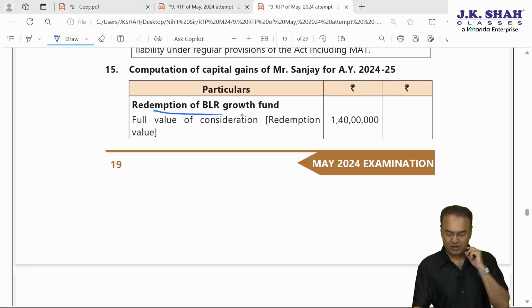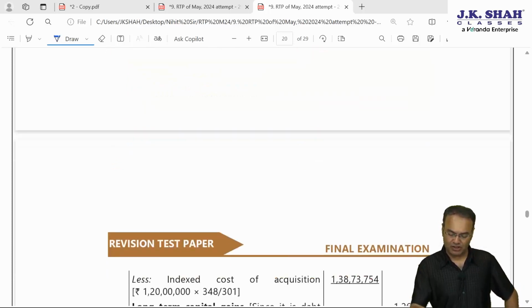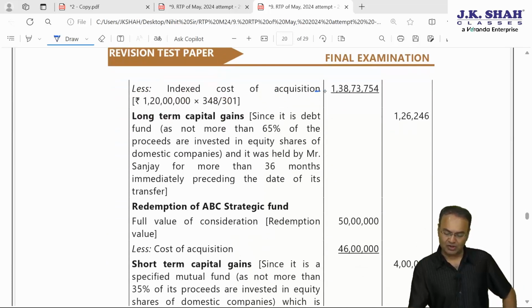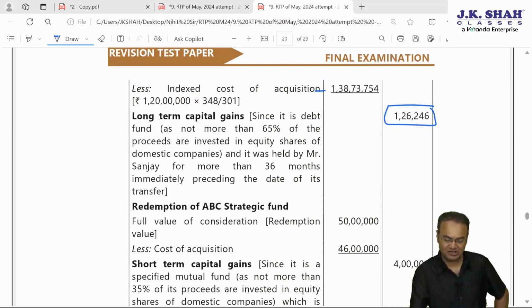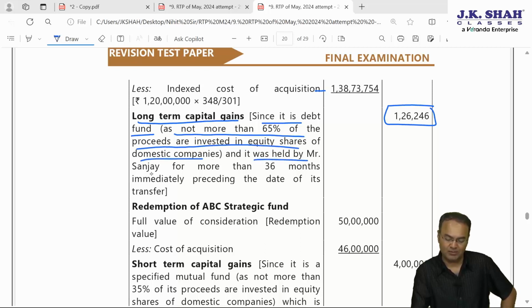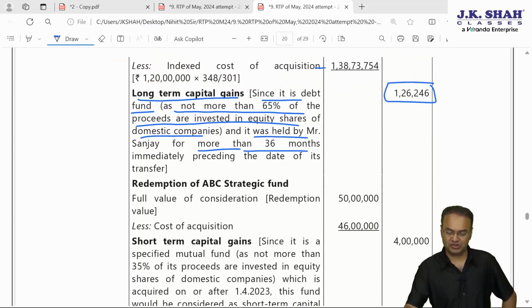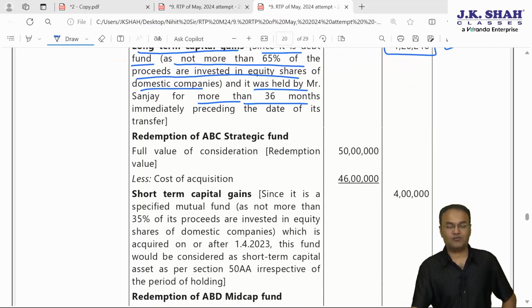So redemption of BLR growth fund, that is fund number 1. Full value of sale consideration is 1 crore 40 lakhs. Index cost of acquisition is 138,73,754. So 126,246 is the LTCG. Here it is LTCG because it is a debt fund, a non-equity oriented fund. Not more than 65% are invested in equity shares. It was held by Mr. Sanjay for more than 36 months immediately preceding the date of transfer. So this is correct.